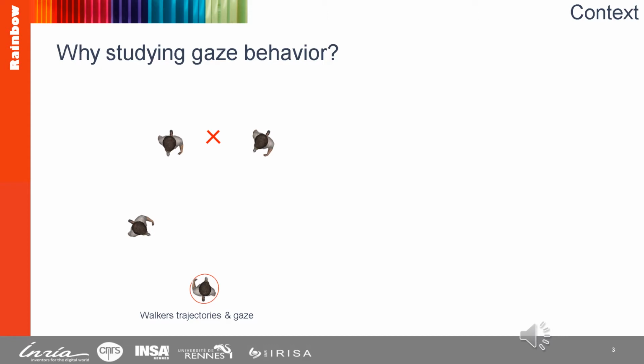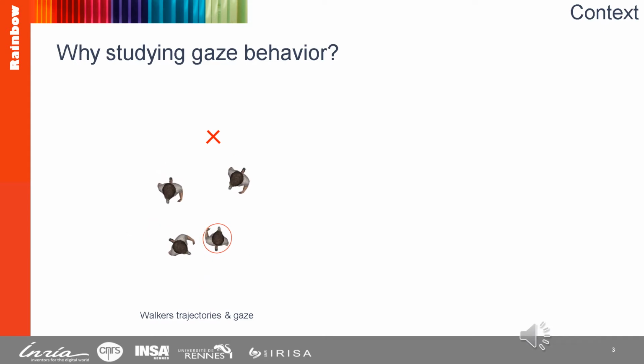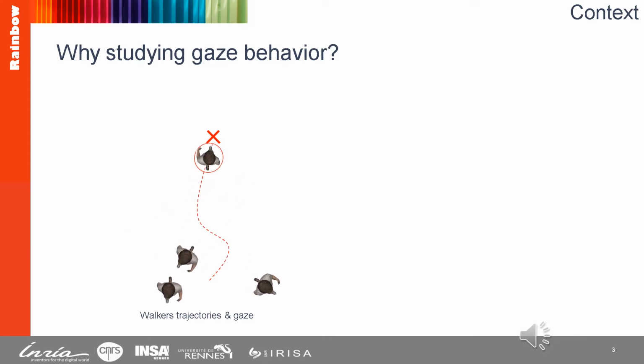You can see here an agent walking close to three other moving people. He didn't go straight to his goal, but he adjusts his trajectory to avoid collision. Now, from the trajectory only, it is difficult to figure out which other agent he took into consideration in order to adjust his trajectory.